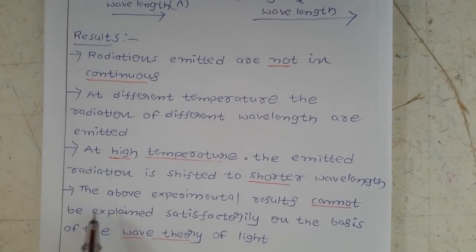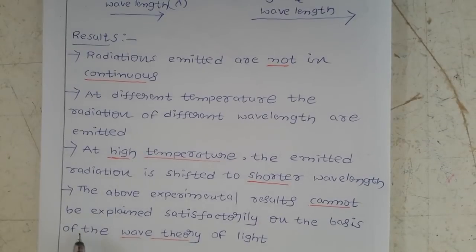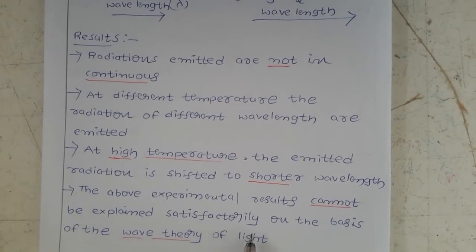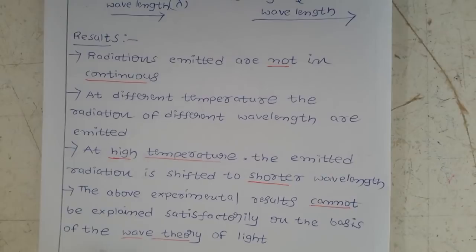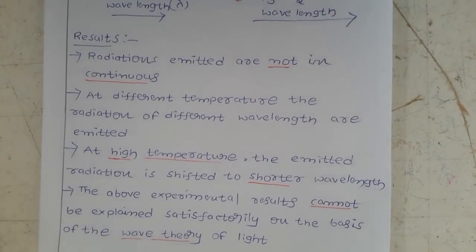The above experimental results cannot be explained satisfactorily on the basis of the wave theory of light.